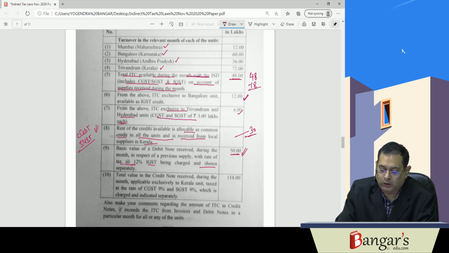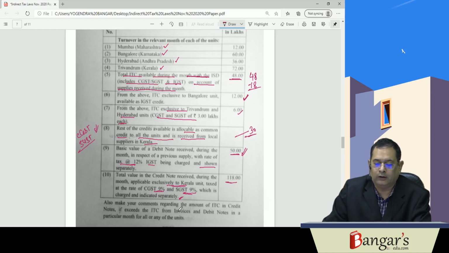And the total value in credit note received during the month is applicable exclusively to Kerala unit, taxed at CGST 9% and SGST 9%, which is charged and indicated separately. Also make your comments relating to the amount of ITC in credit note if it exceeds the ITC from invoices and debit notes in a particular month for all or any of the units.